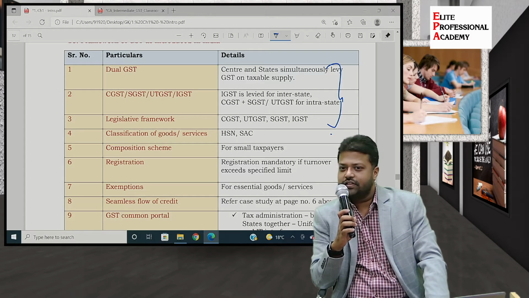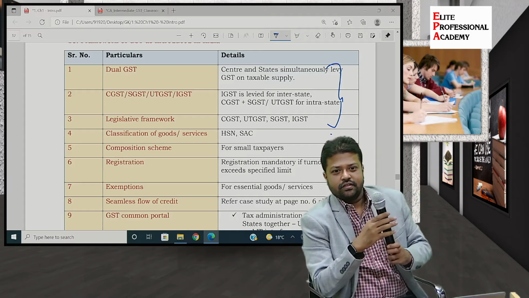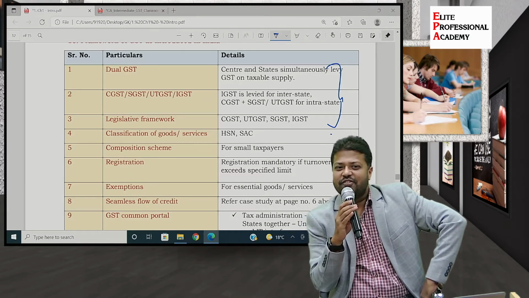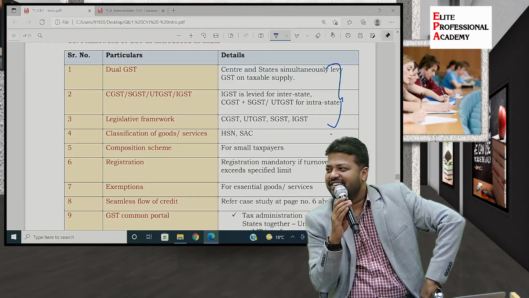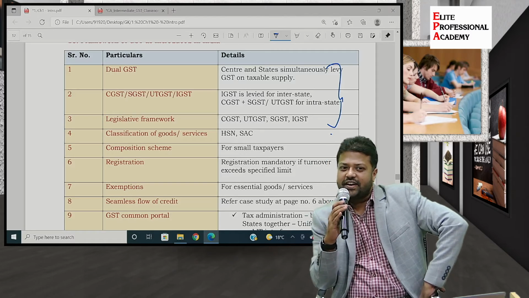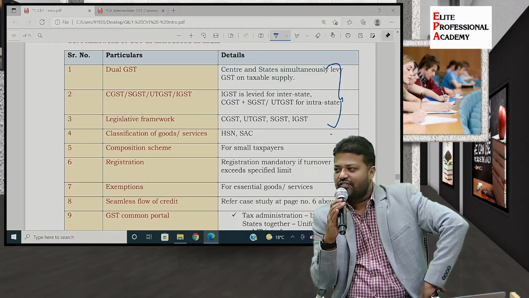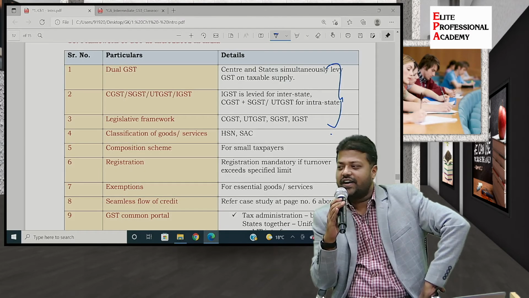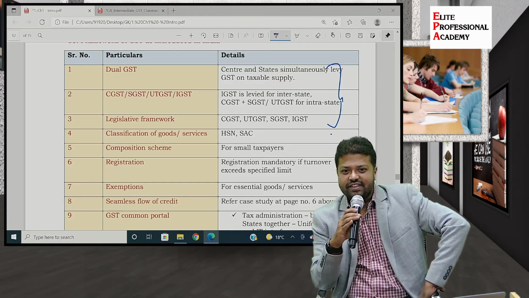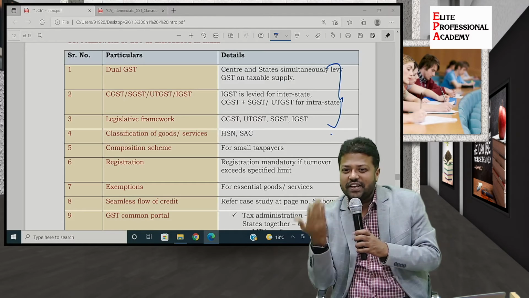So what was it? Why blank faces? The central government and state government have equal rights to levy, charge, and collect GST on intra-state transactions. Dual GST. I feel like I am explaining this for the first time.